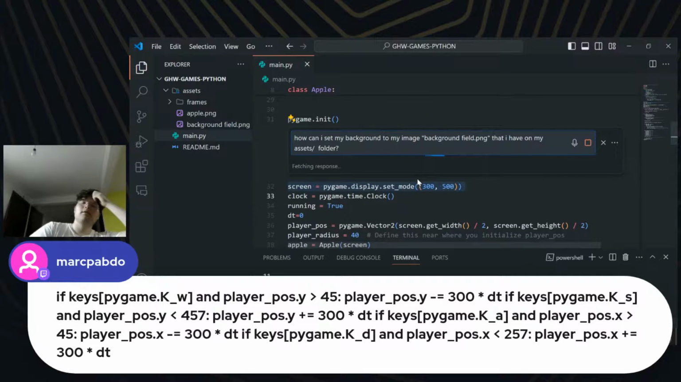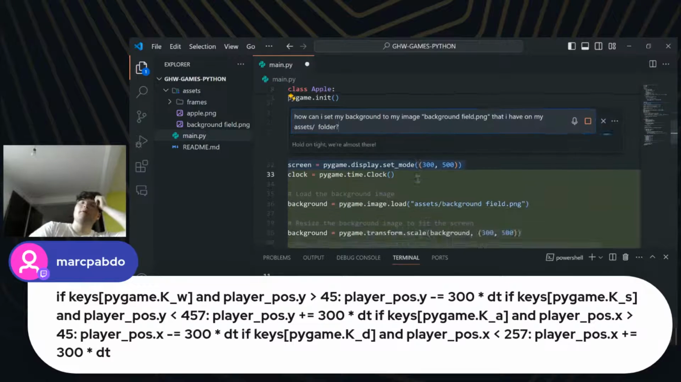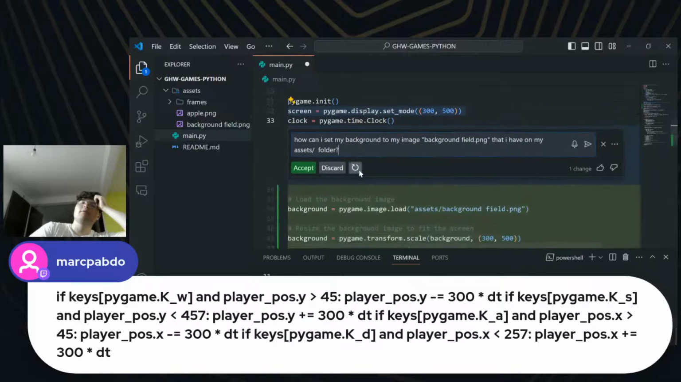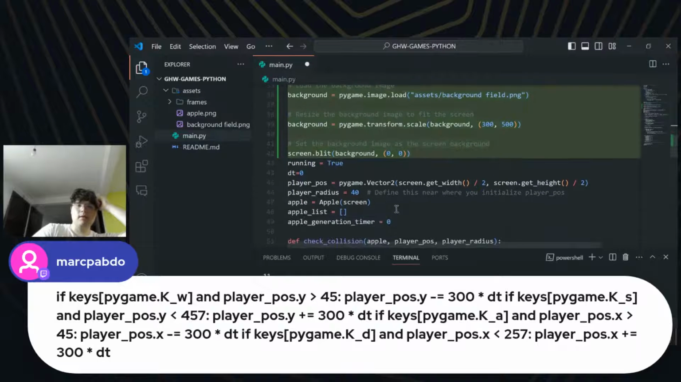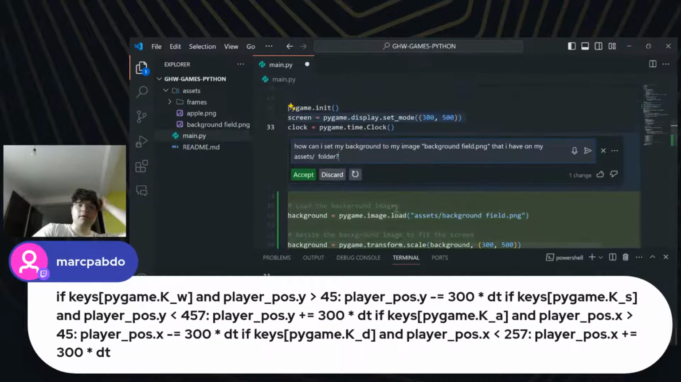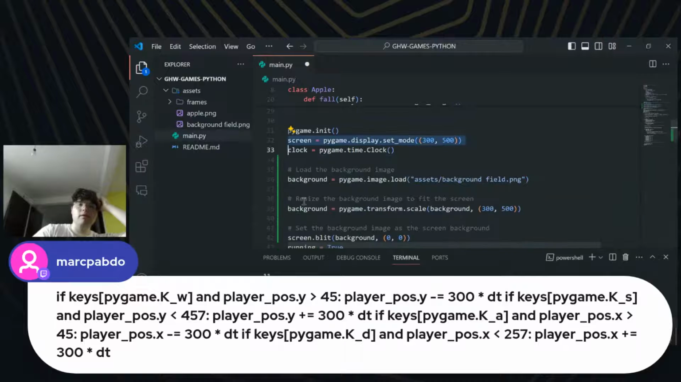Okay, let's see. PyGame background is blah, blah, blah. Okay, let's see what it's doing. So first we should load the background image by doing background is equal to pygame.image.load assets background field png. Then resize the background image to fit the screen. Okay, so background is equal to pygame.transform.scale background. And then set the background image as the screen. But what happened to my screen? Oh yeah, the screen is right here, right? Okay, cool.